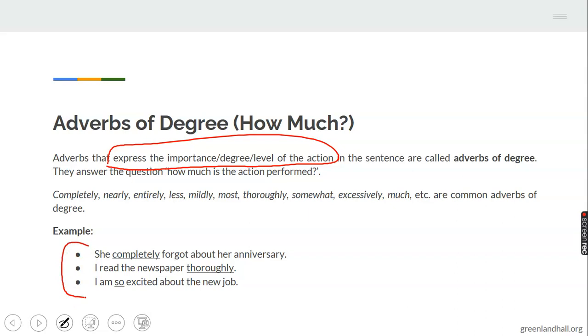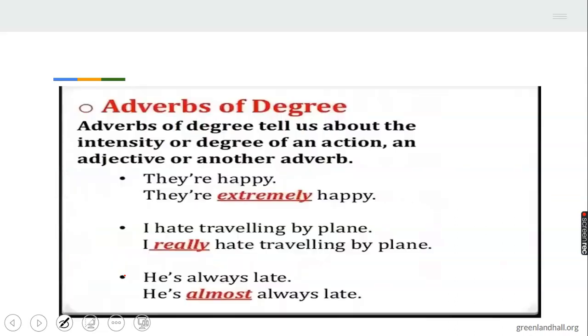How much does she forget her anniversary? Completely. She forgets it completely. How much does she go through the newspapers? She goes through them thoroughly. That shows the degree of her being serious with newspapers. Then, how much am I excited for my new job? I'm so excited. The degree of the excitement is much. I'm so excited about my new job.